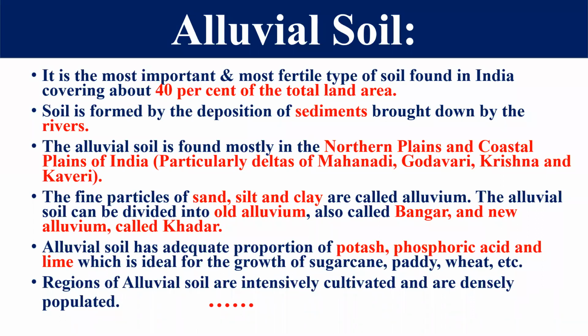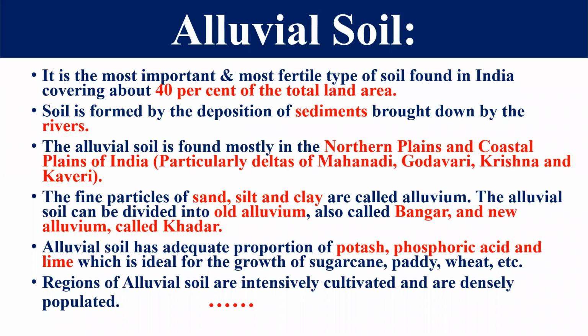Right, friends? This soil is formed by the deposition of the sediments brought down by the rivers. Mainly 3 rivers play an important role in the alluvial soil found in India. There are many other rivers also, but mainly these 3: Indus, Ganga, and Brahmaputra, and their tributaries.